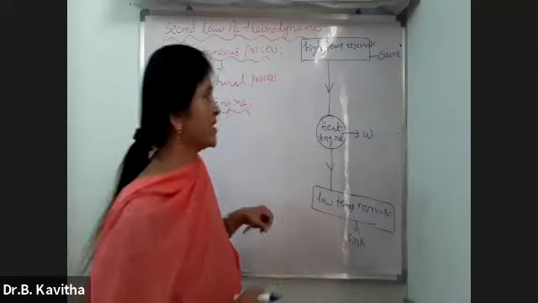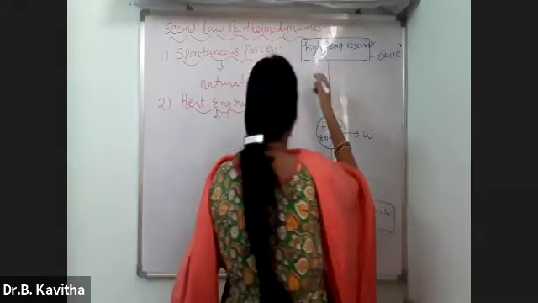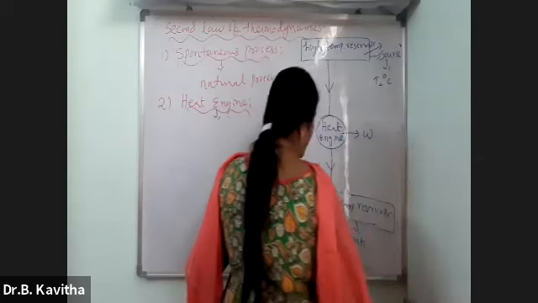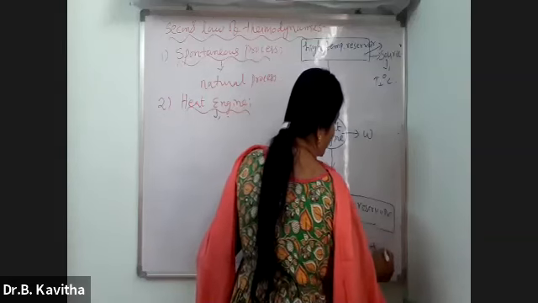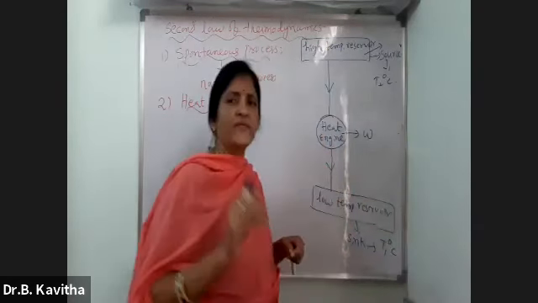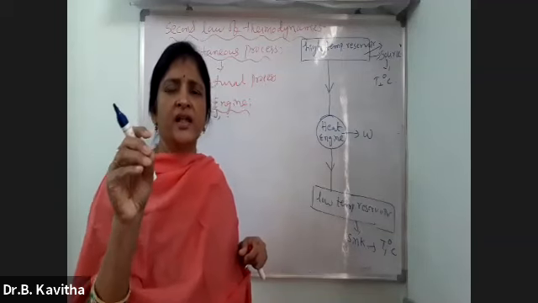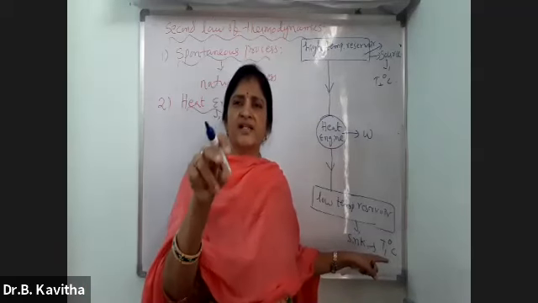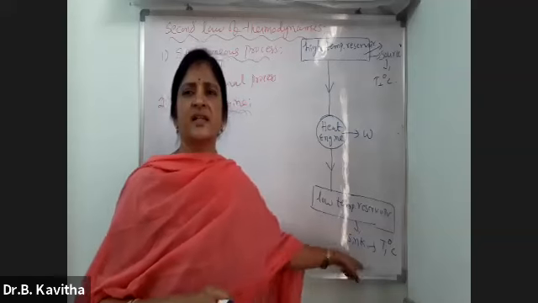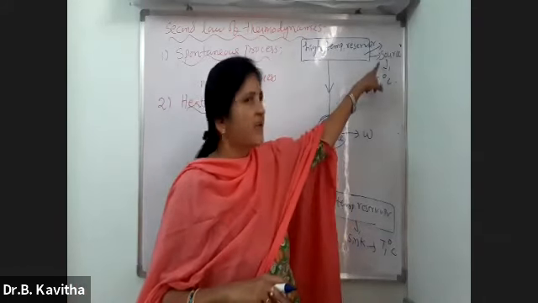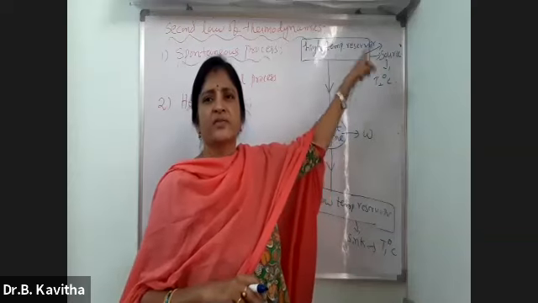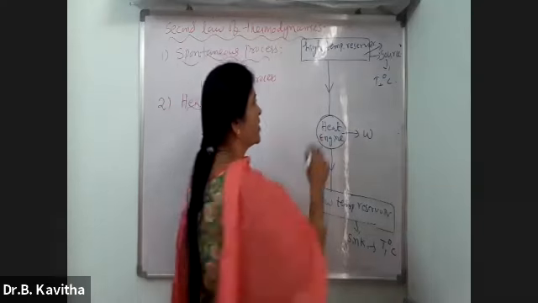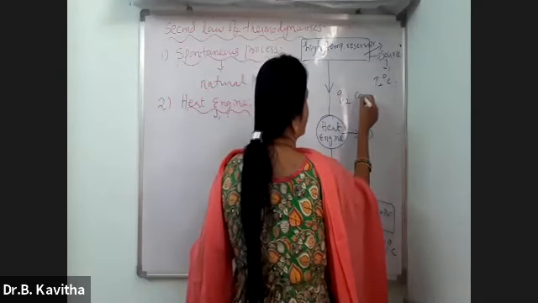Okay, now assume that the source is at high temperature, so you can take the source temperature as T2 degrees centigrade, and the sink temperature, which is a low temperature, is T1 degrees centigrade. Whenever you are writing the sink temperature, you have to think that it is T1 degrees centigrade. If T1 is given, you have to say that this is the sink temperature in the second law. And if T2 is there, then it is the source temperature, because the source is always at high temperature, right? And assume that this heat engine absorbed Q2 calorie of heat.